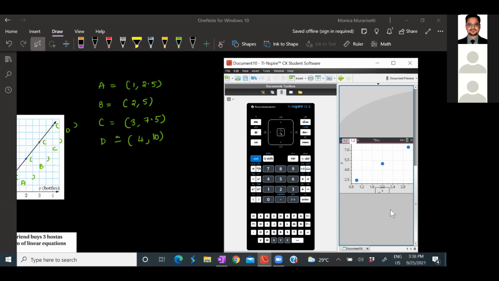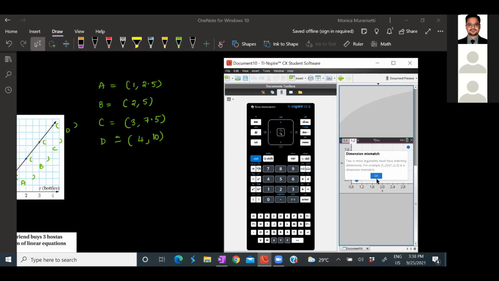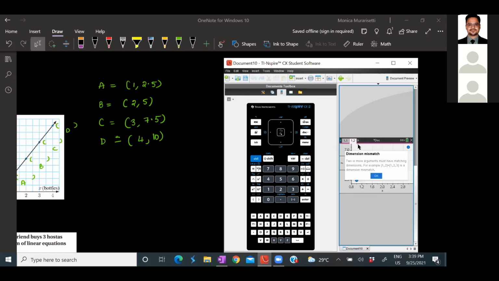And when you want to find the equation, it would be menu, analyze, regression, show linear. Okay, so there is some dimension mismatch.